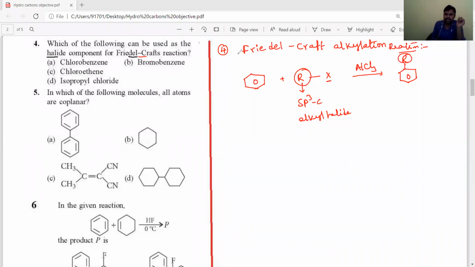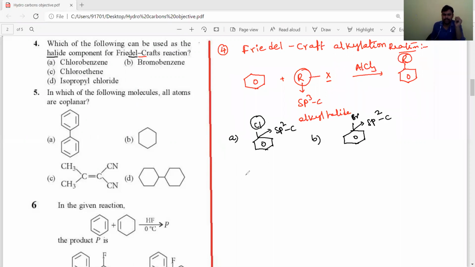Let's see the first option. If you observe, the first option is chlorobenzene, C6H5Cl. Now this halogen is attached to a carbon whose hybridization is sp2. Next, the second option is bromobenzene. This bromine is attached to a benzene carbon, and all carbons in benzene are sp2.